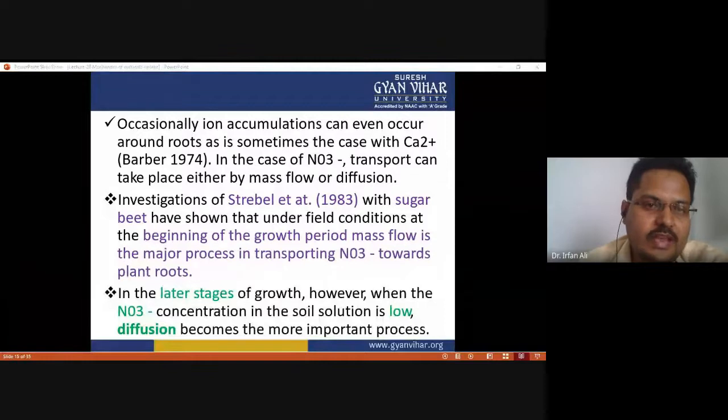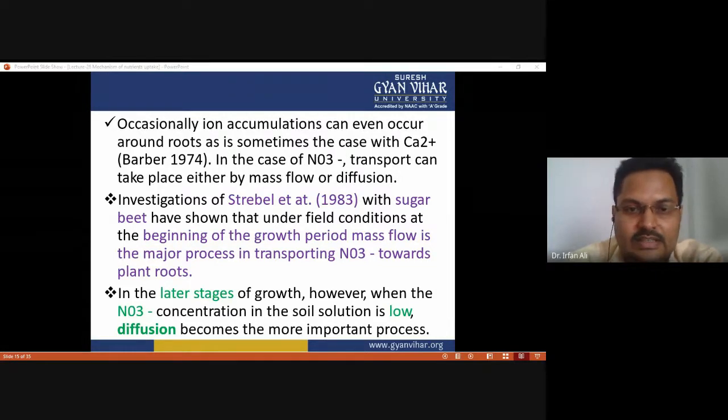It has also been observed that occasionally ion accumulation can even occur around the root, as is sometimes the case with calcium ion, or in the case of nitrate ion, the transport can take place either by mass flow or diffusion. It depends on the climatic condition. If there is a low transpiration rate, the diffusion is high. If there is a high transpiration rate, the mass flow is high. So these ions can be transported either by mass flow or by diffusion.